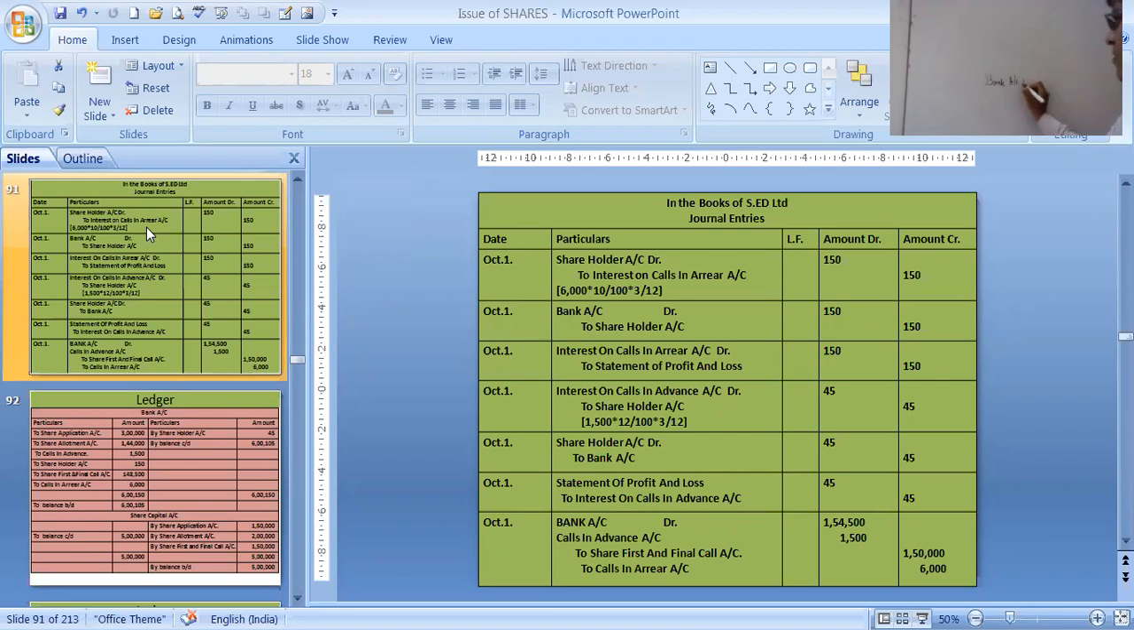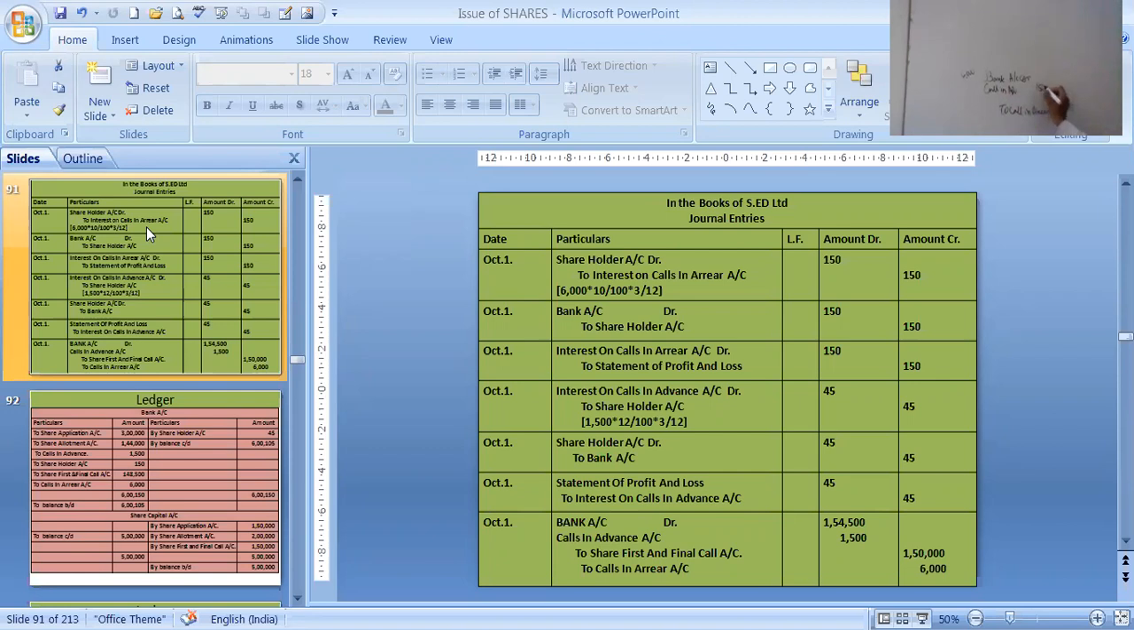Bank account debit. How much are you receiving? You are receiving 6,000 of calls in arrear, remember? So the calls in arrear which you have debited are now getting cancelled, so it will not come in the balance sheet. 6,000 you are receiving. Calls in advance you will not receive anymore, because you have already received the money.